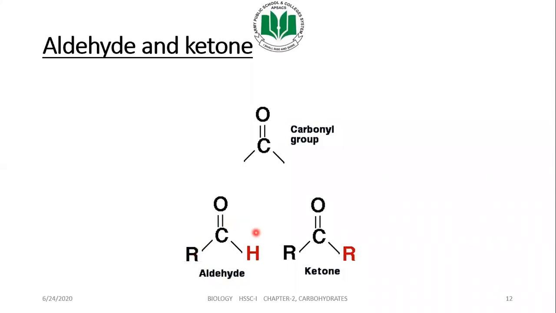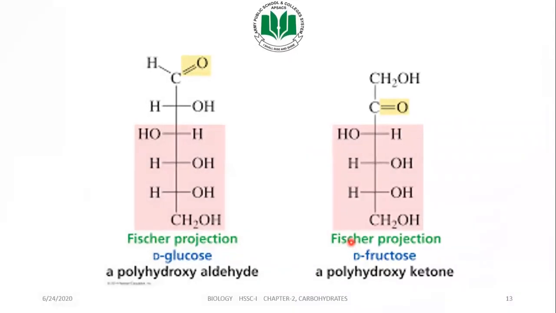And in case of ketones, one carbon is making 2 bonds with oxygen and the other 2 bonds with 2 side chains with a polyhydroxy carbon chain. This is the example of aldehyde.